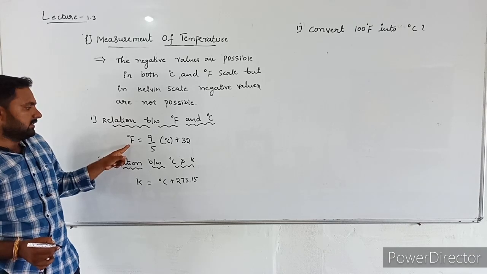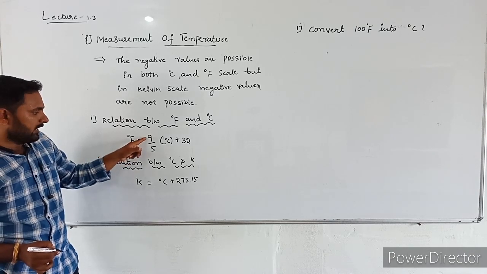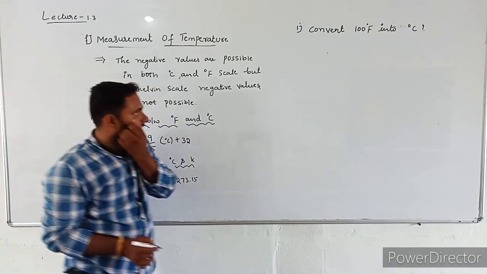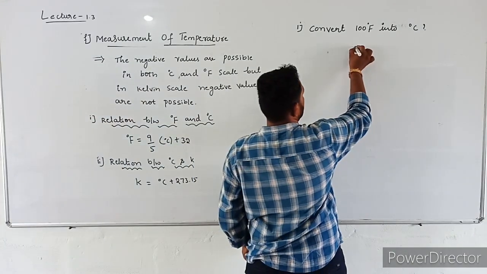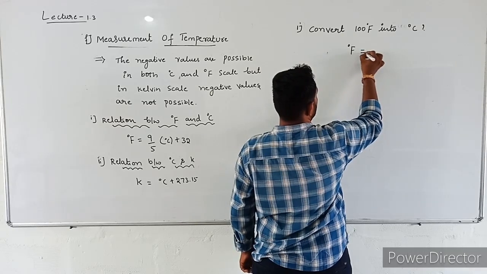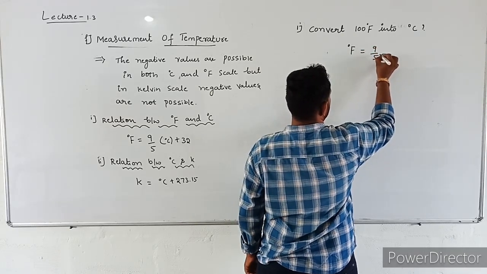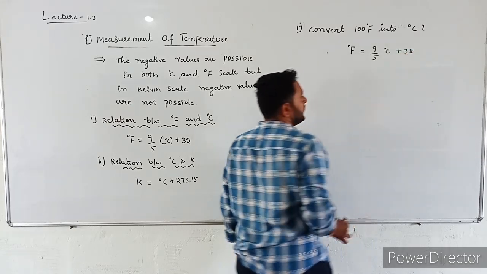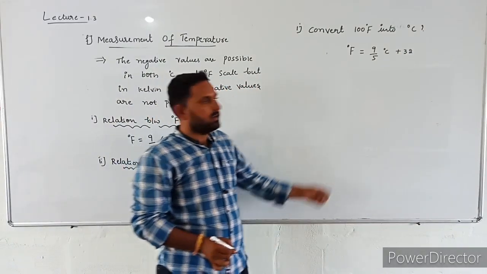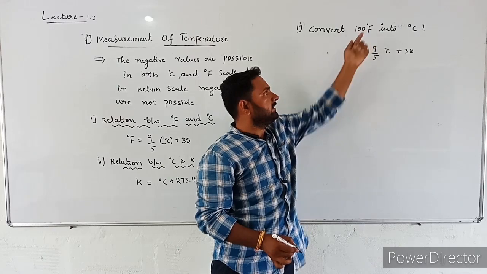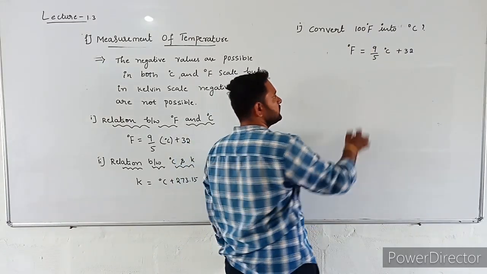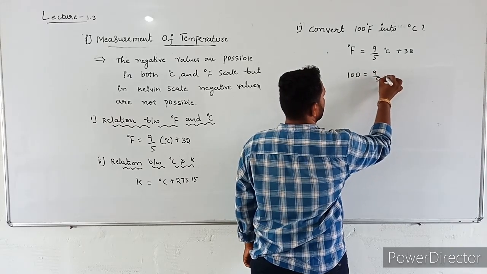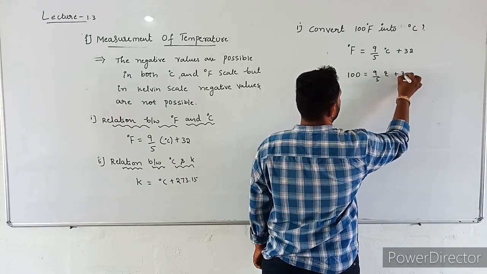Degree Fahrenheit is equal to 9 by 5 degree Celsius plus 32. In the question, the values are given in degree Fahrenheit. Substitute those values. 100 is equal to 9 by 5 degree Celsius plus 32.